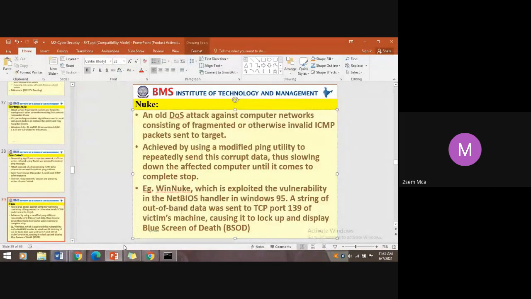One example of a nuke attack is WinNuke, which exploited the vulnerabilities in the NetBIOS handler in Windows 95.